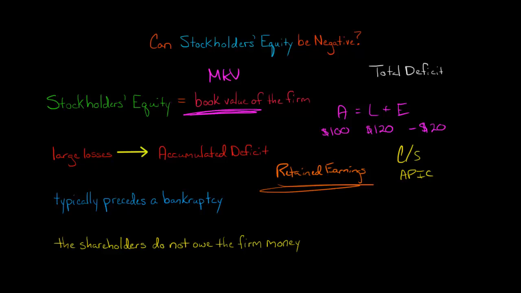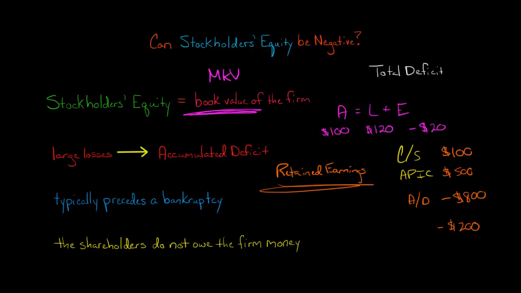So you might have common stock be $100 and additional paid-in capital be $500, but then you have this accumulated deficit account that would be, let's say, negative $800. So in that scenario, you say, well, we have $600 of equity here, but minus the $800, we have negative $200 of stockholders' equity. So in that scenario, there's actually a negative book value of the firm. The market value can never go below zero, but the book value, the stockholders' equity, can.